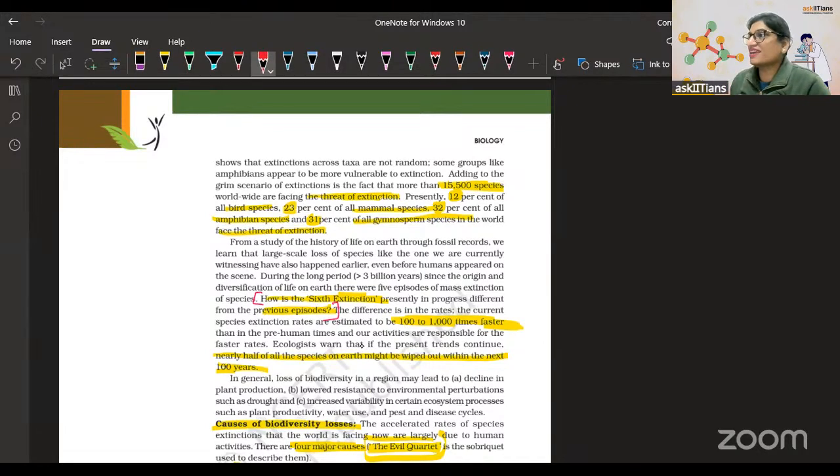As you see, adding to the grim scenario of extinction, more than 15,500 species worldwide are facing the threat of extinction. Presently, 12% of all bird species, 23% of mammal species, and 31% of gymnosperms face the threat of extinction. So this paragraph is just threat, not extinct, but threat. You're understanding it? You will have to move forward, okay?